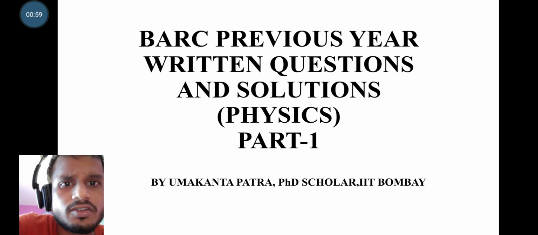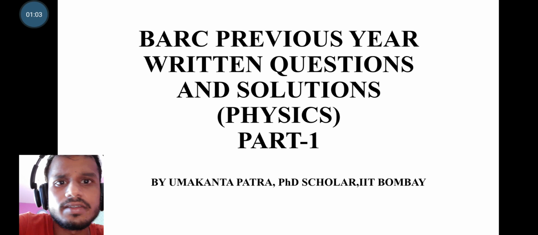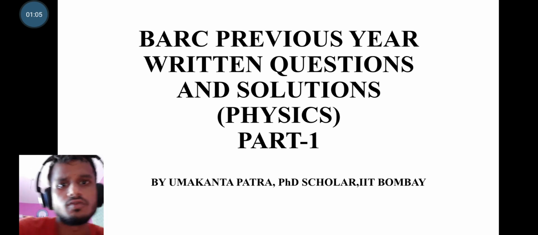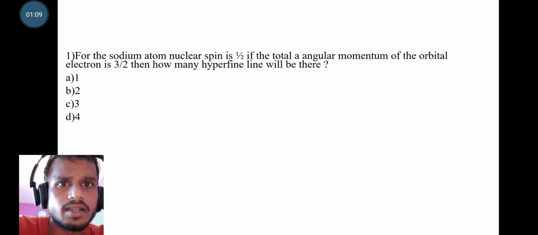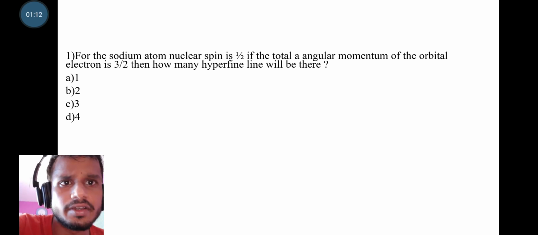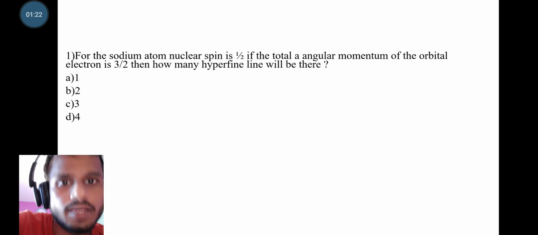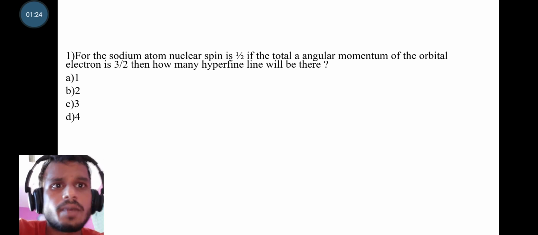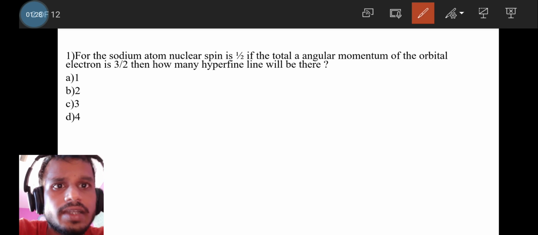So let's start the session and discuss the different physics questions that were asked in the BARC written exam for scientific officer Group A. The first question is very interesting and it's on hyperfine structure. The question is: for the sodium atom, the nuclear spin is 1/2. If the total angular momentum of the orbital electron is 3/2, then how many hyperfine structure levels will you get? The question is very direct.